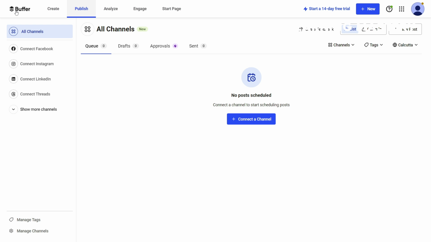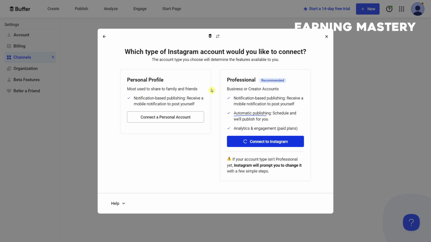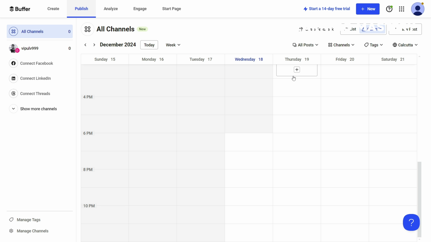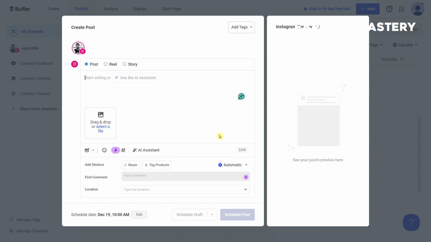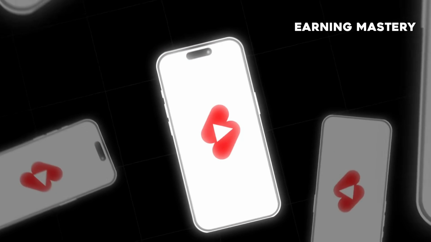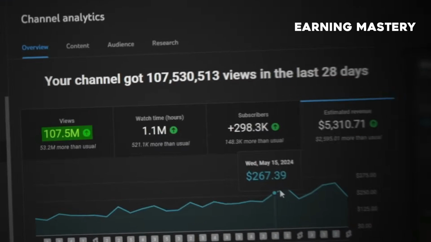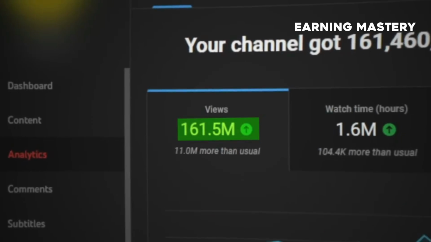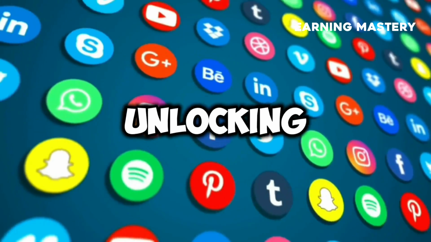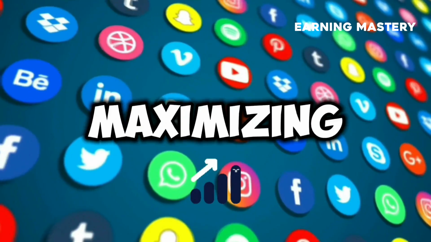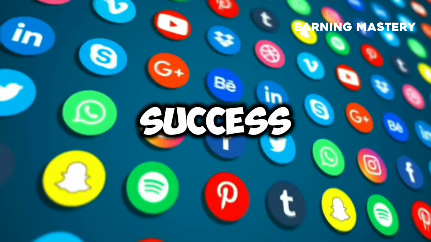Sign up for Buffer's free trial, connect your social accounts, and use the calendar feature to schedule your posts. Upload your clips, add captions, and share them effortlessly across all platforms. By staying consistent with this process, you'll steadily gain traction and grow your views. After building a strong following, you can focus on monetization strategies to turn your efforts into significant earnings, unlocking the full potential of your content and maximizing your social media success.